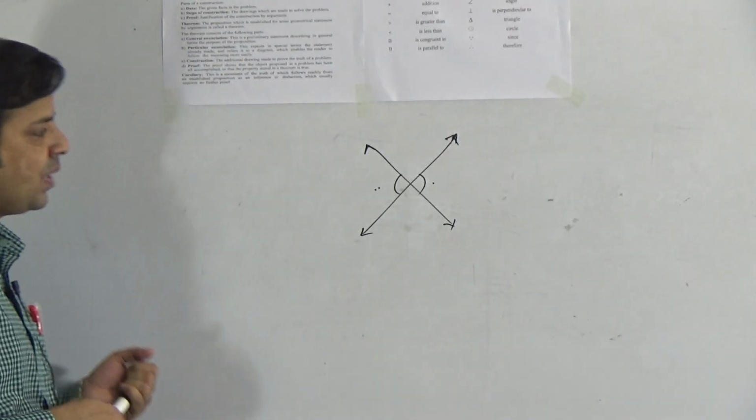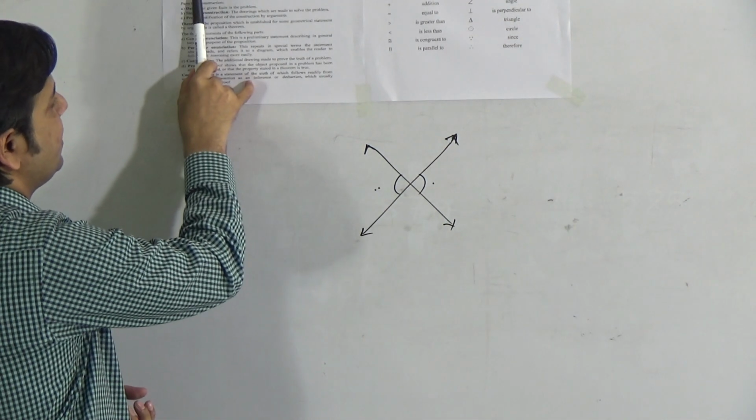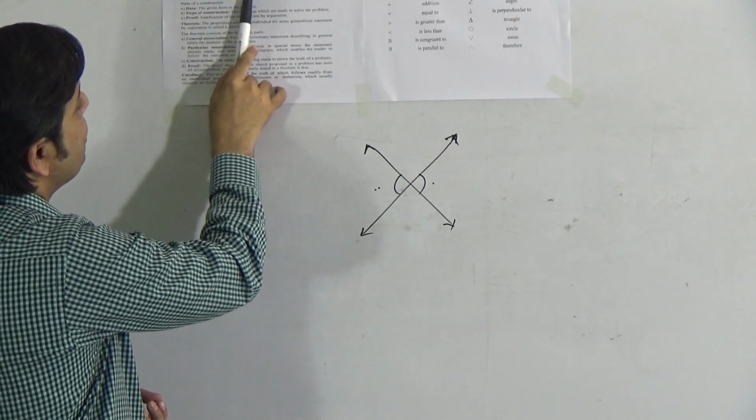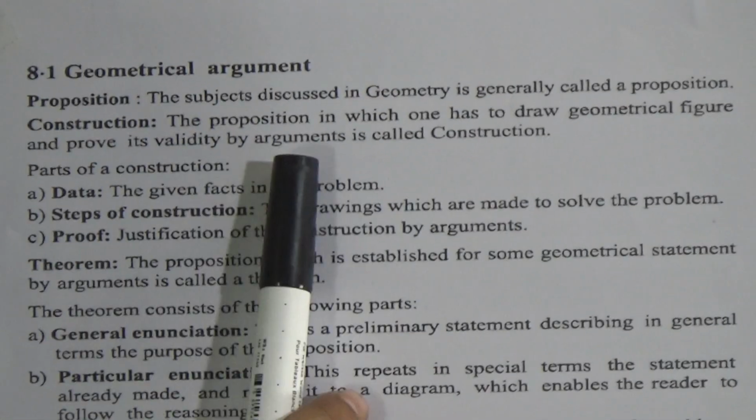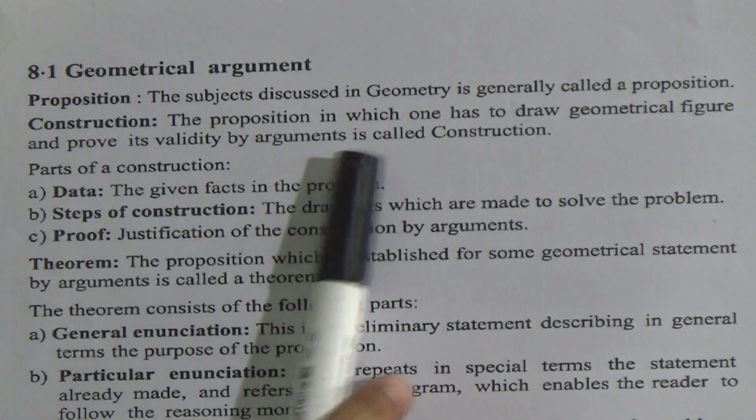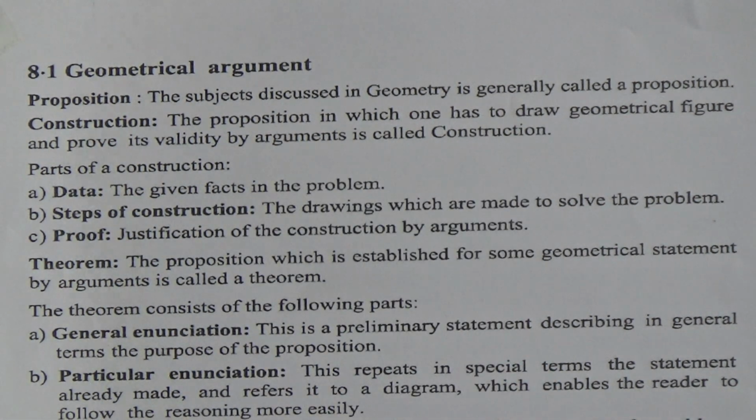Okay. Now, the next portion, construction. A proposition in which one has to draw a geometrical figure and prove its validity by arguments is called construction. It means that depending on the proposition, we construct a figure and we have to prove the validity of the figure by arguments. This is known as construction.